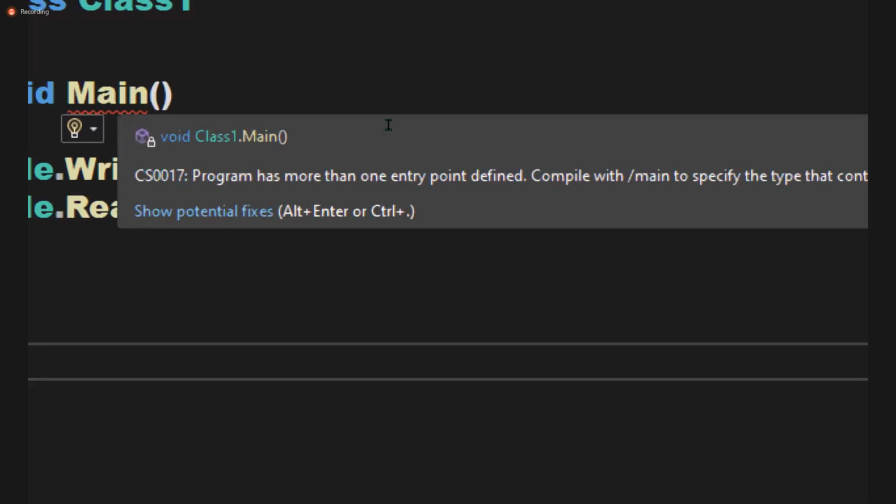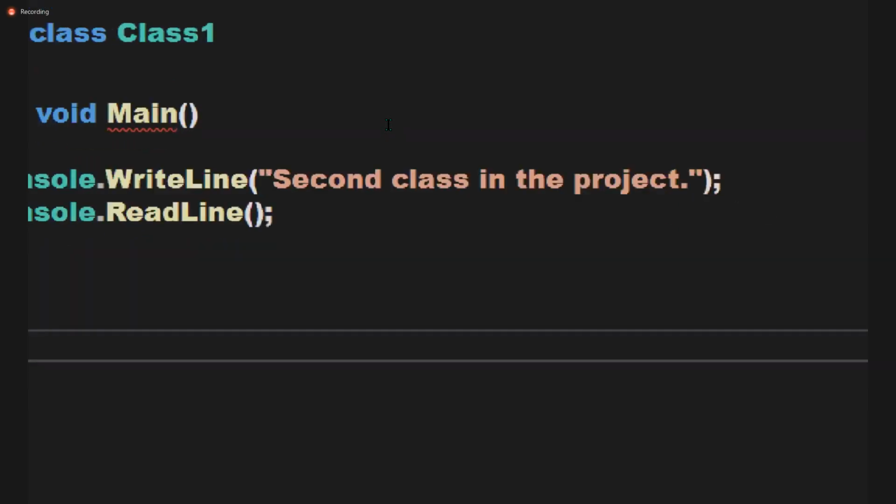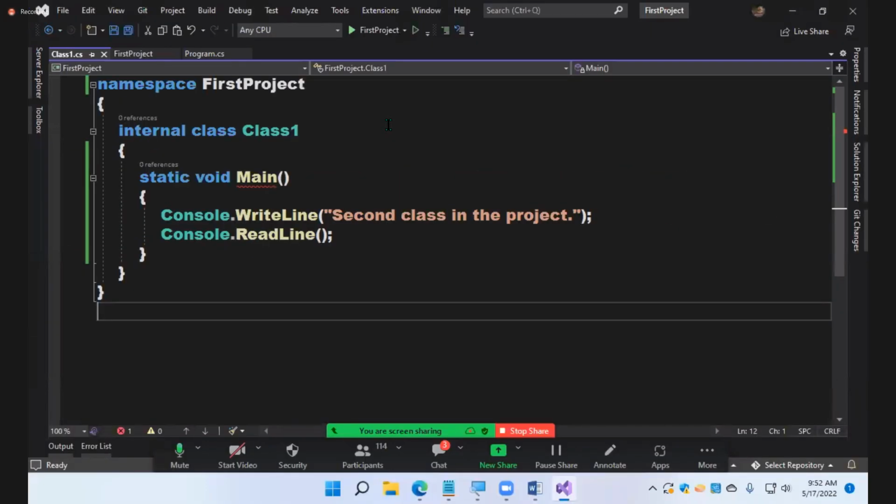More than one entry point defined. That is the problem. So how to resolve this problem now? What is the confusion for Visual Studio? Visual Studio's confusion is where to start from. Yes or not? Okay, now see, you're confused.